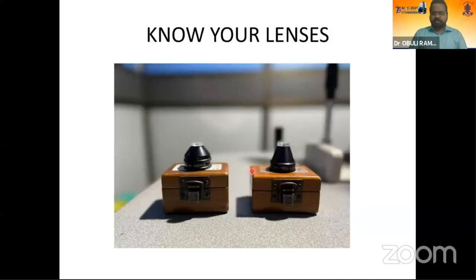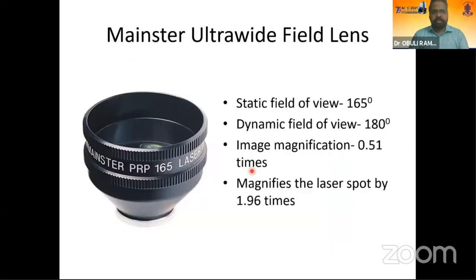Now coming on to lenses, I will be discussing the two most common lenses you will be using as a beginner. The first one is Mainstar. Mainstar has a static field of 165, a dynamic field of 180 degrees. The image magnification is 0.5 times. And the most important thing as a beginner to keep in mind is your laser spot will be magnified by this lens by 1.96 times. That means it will be twice the size of what is shown in the machine.